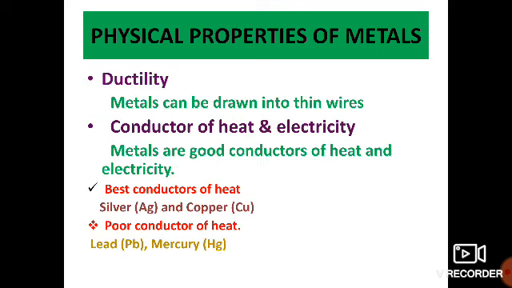Ductility. Metals can be drawn into thin wires. That property of metals is called ductility. They are good conductors of heat and electricity. Silver and copper are good conductors of heat, and lead and mercury are poor conductors of heat.